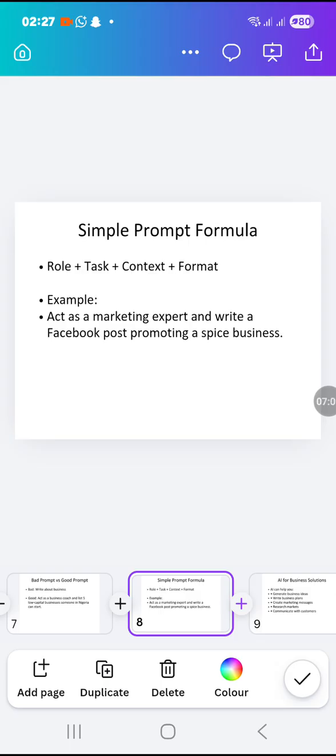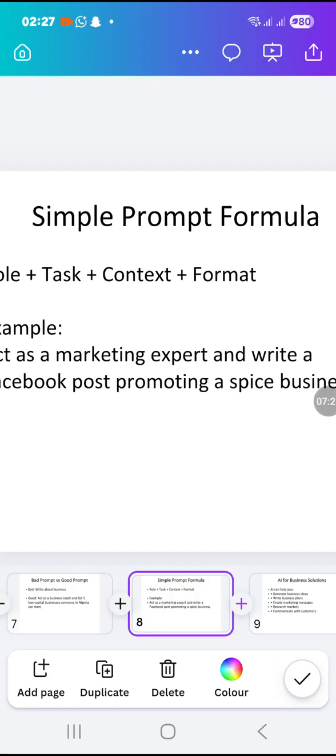Help me to create a pathway or a strategy that will allow us to make a profit of 5 million, for example, in a month. That is the task you are giving it. You want to make a profit of 5 million or 10 million or 20 million or 100 million in a month. That's the task.